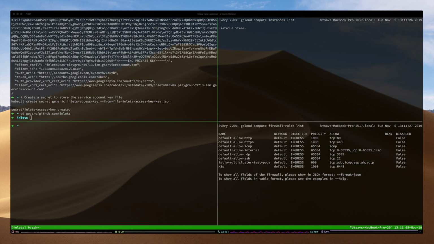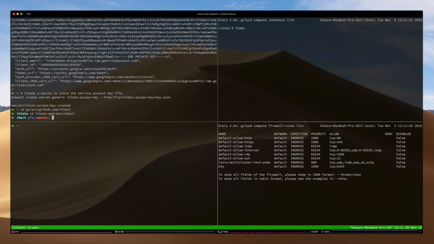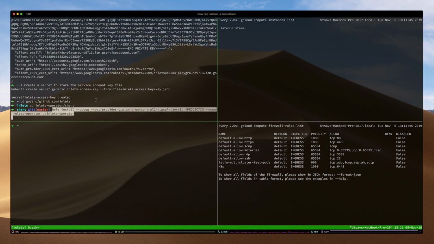So before that, I actually need to get into the chart directory and basically run this command. So I'm using the provider as GCE.